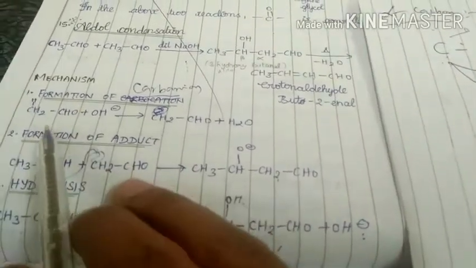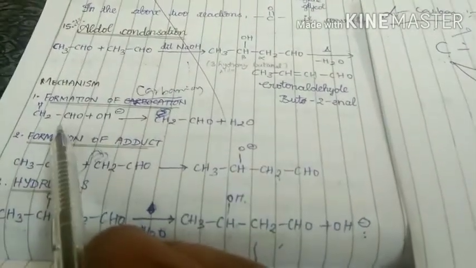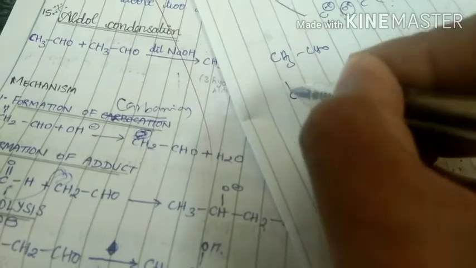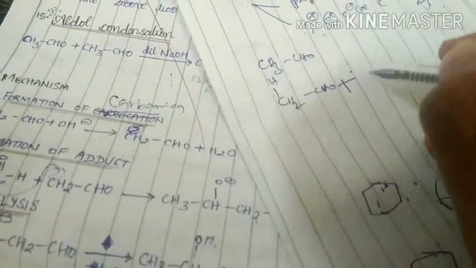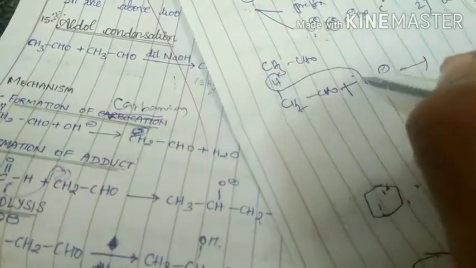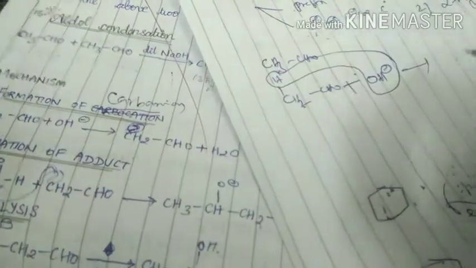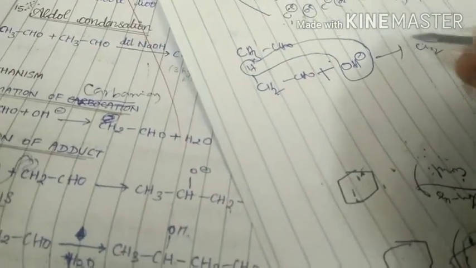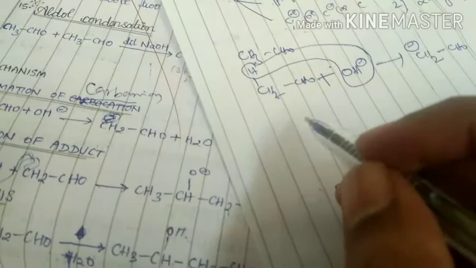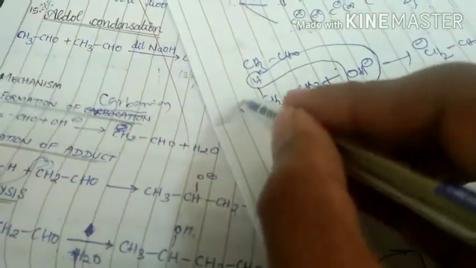So what we have to do? First, we have to take one aldehyde molecule. See, this is the aldehyde molecule. It can be written like this: CH2HCHO. That means I have written this alpha hydrogen separately. When this aldehyde molecule reacts with the base, nothing but OH minus, this hydrogen will be removed along with OH minus, then we get the carbanion, that is CH2 minus CHO. That is the first step, called formation of carbanion.